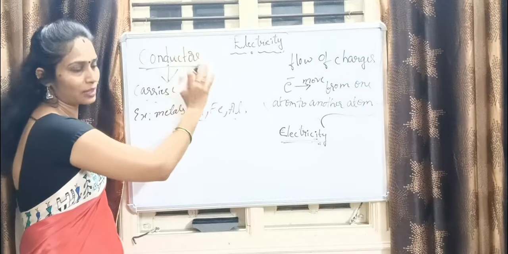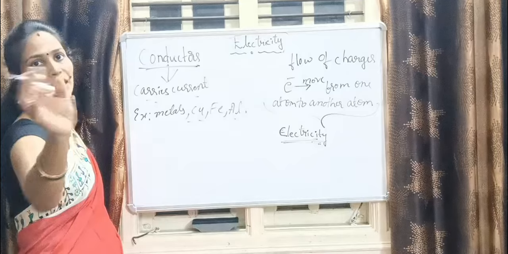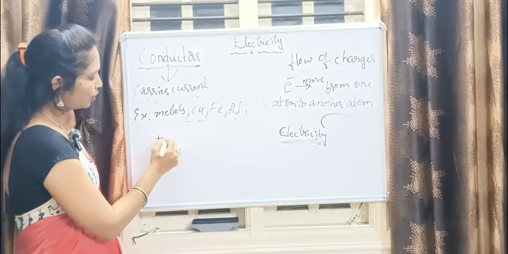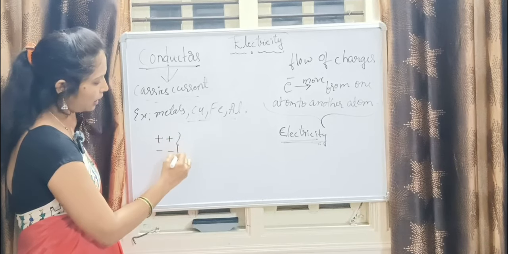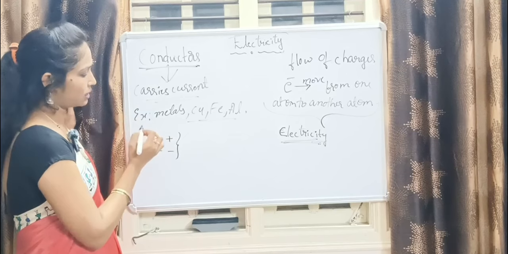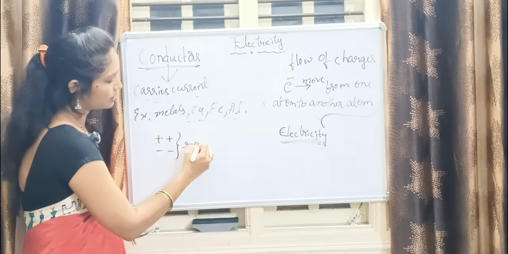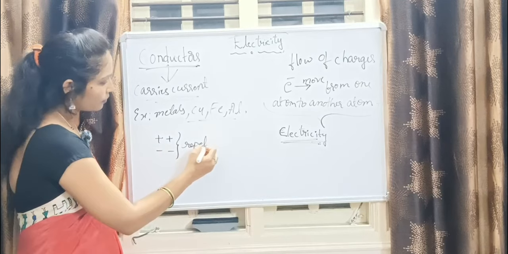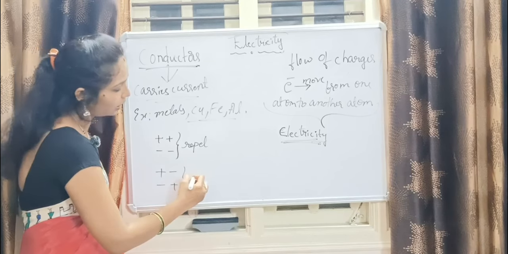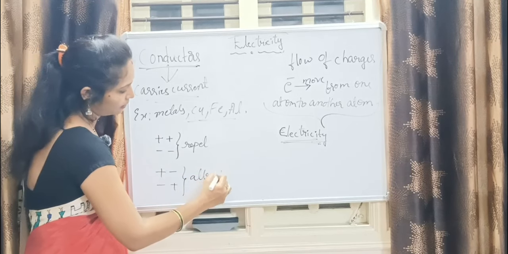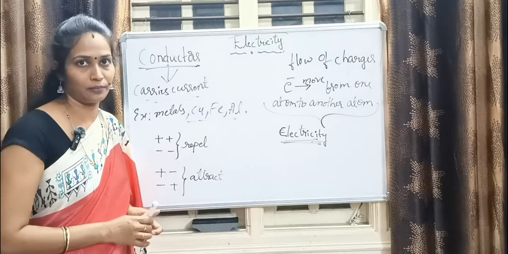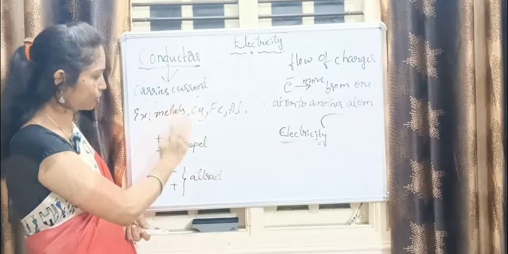Okay, let me tell you one thing before moving into this concept, a basic concept. I think you all know that one because this is very basic. When two charges are like charges, then they repel. Am I right? If the charges are positive-negative or negative-positive, they will attract. Correct? This is repel each other and this is attract each other. Before moving into this concept, you just remember this point.